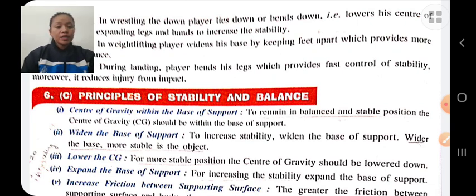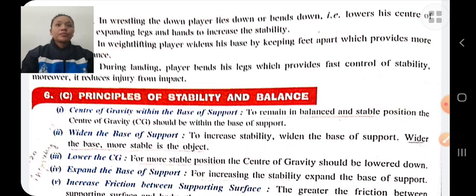Increase friction between supporting surfaces. Friction means the opposing resistance force when two objects slide over each other. If the friction is increased between supporting surfaces, then there will be more stability and balance.